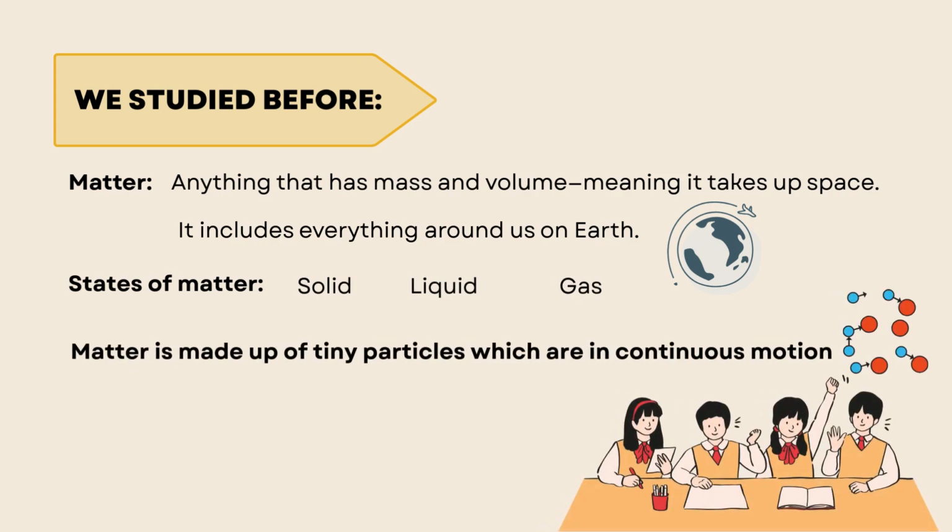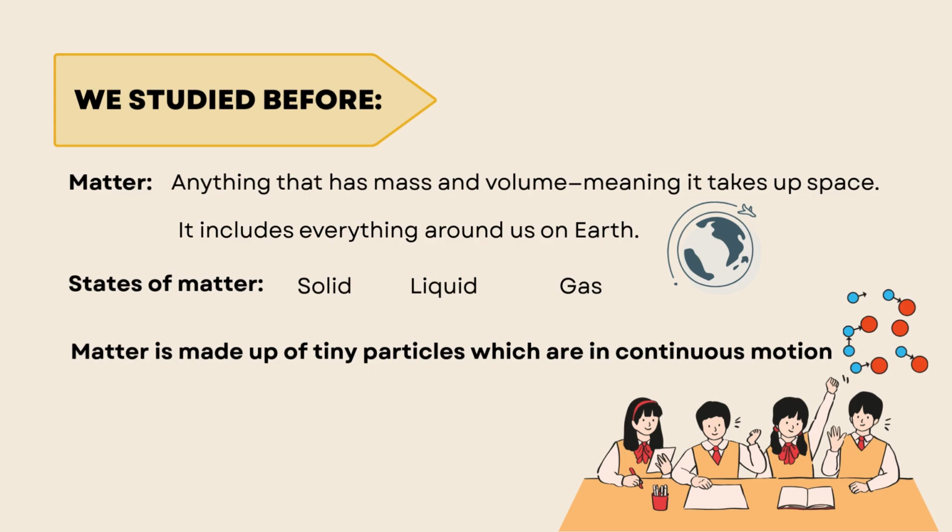So before we start, we have to review what we studied before. We know that the matter is anything that has mass and volume. Volume means it takes up space.